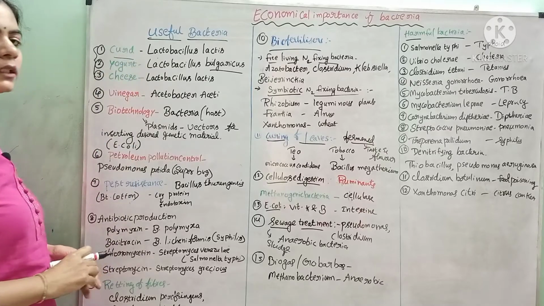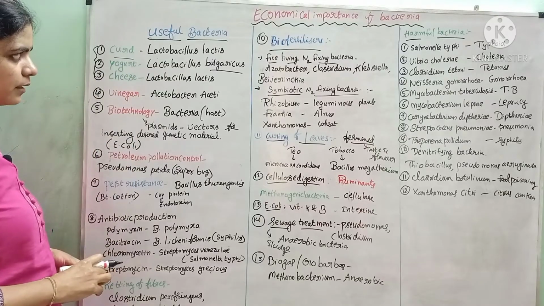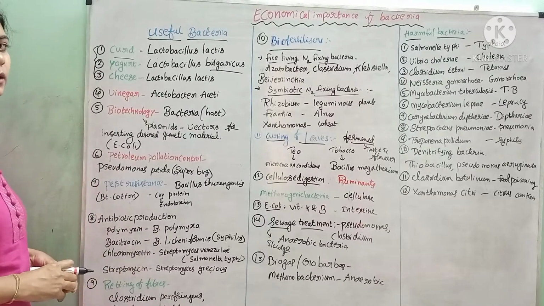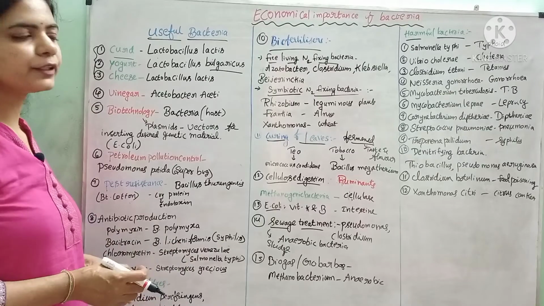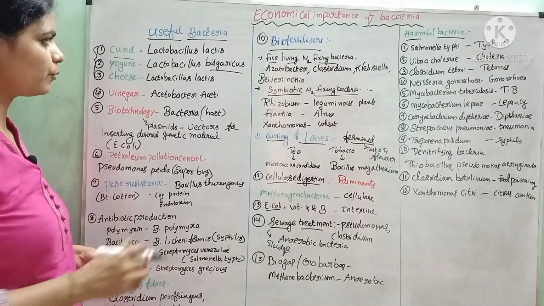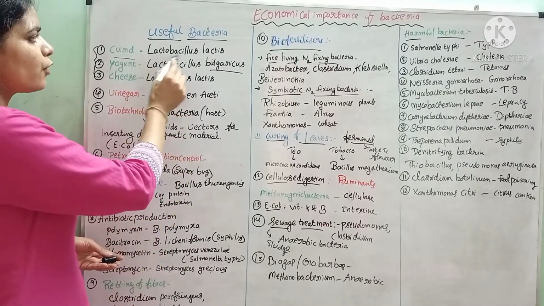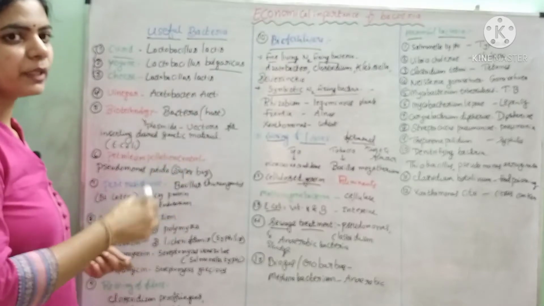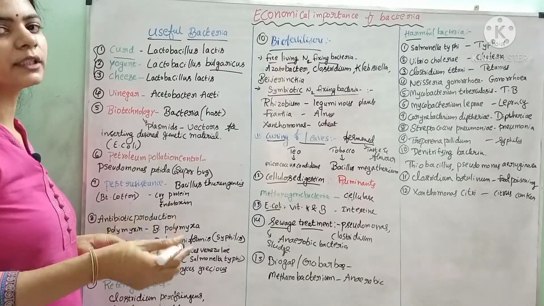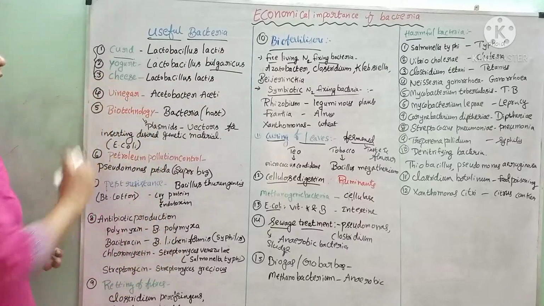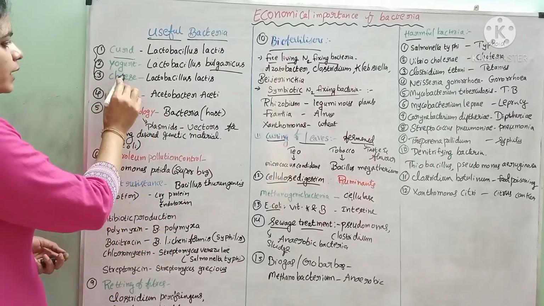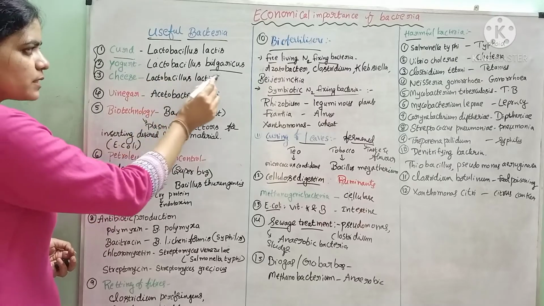We all know that curd is formed by the bacteria. If we take lukewarm milk, add some buttermilk or curd to it and incubate it for some time, in the morning we will get the curd, which is formed by the bacteria. So what we are adding to the milk in the form of curd and buttermilk is bacteria only.